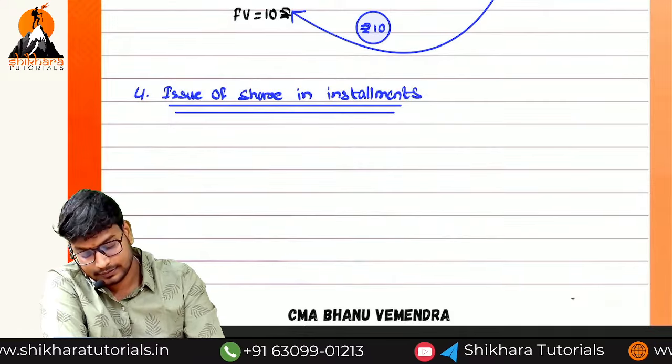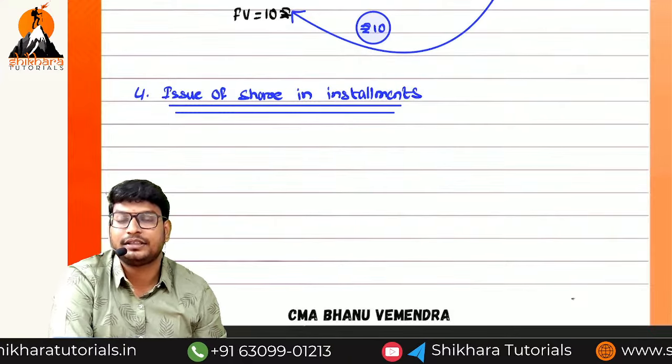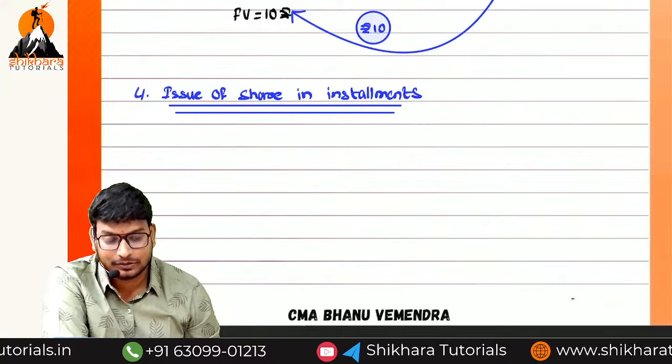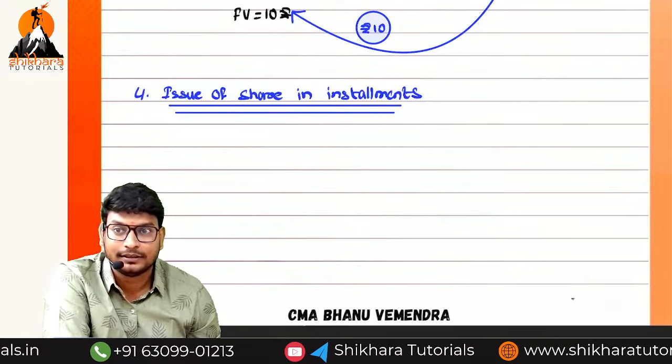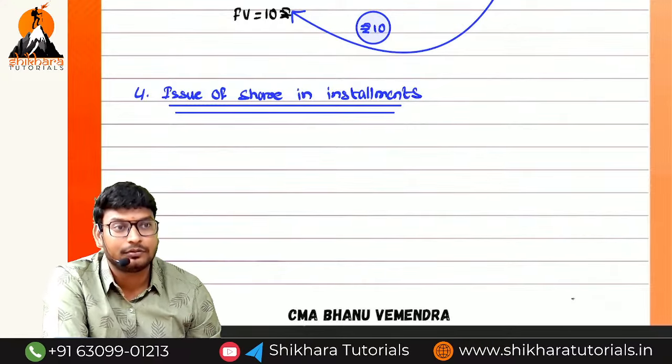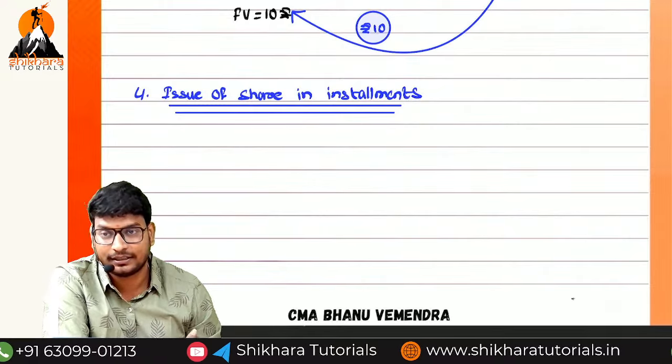Okay, guys, what installments will be there? First installment, second installment, like hire purchase. No, here the installments are different. Here installment does not mean interest. That type of activity will not be there. Only the actual loan amount will be there.